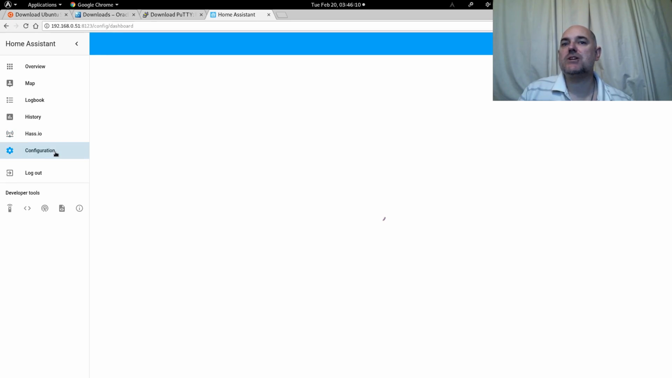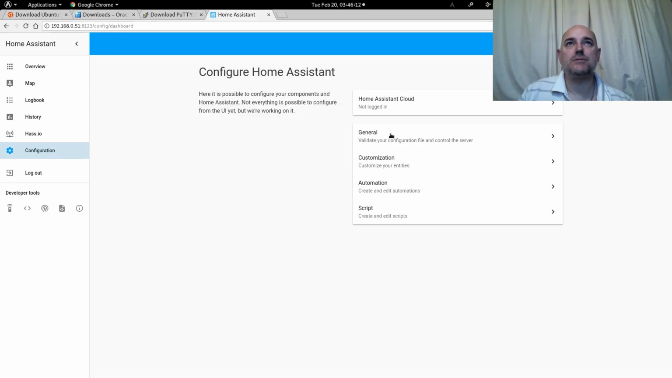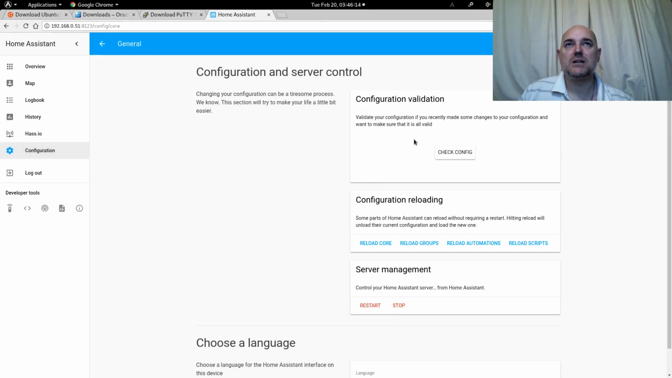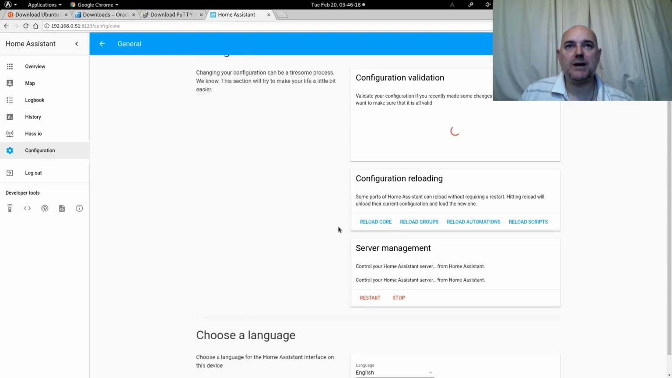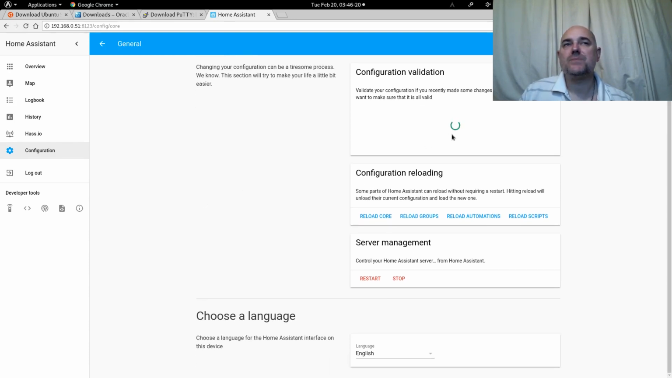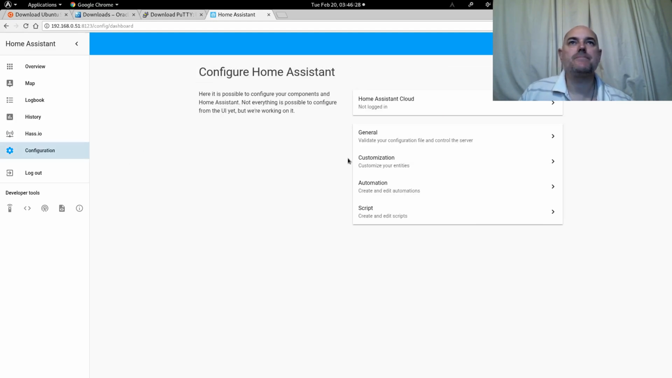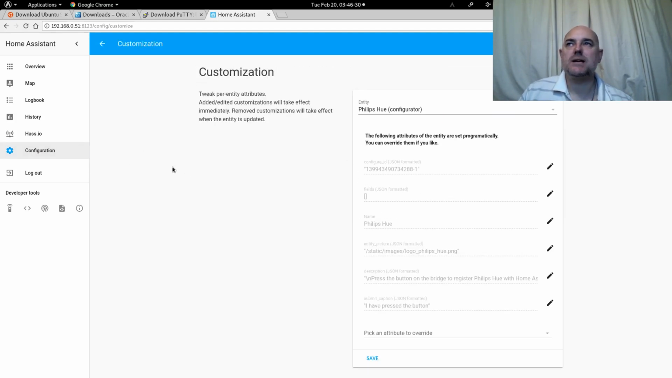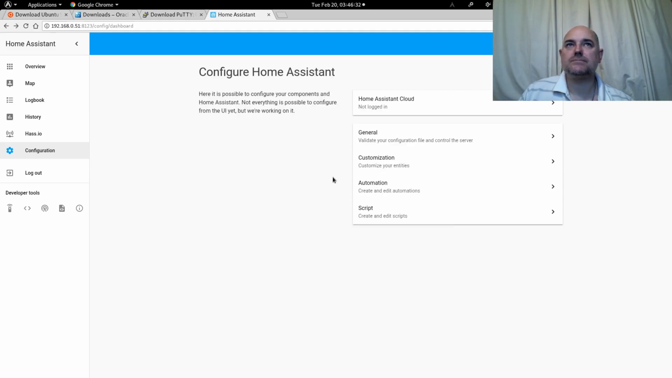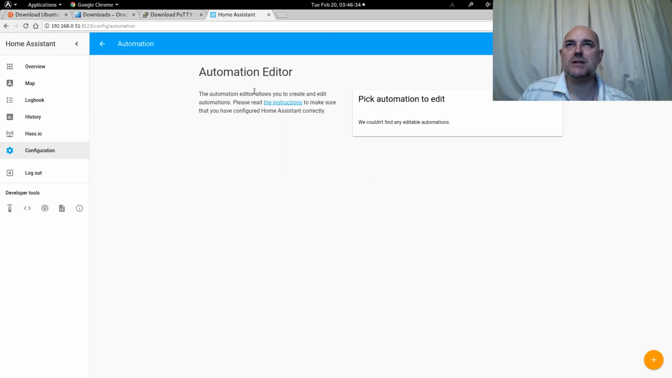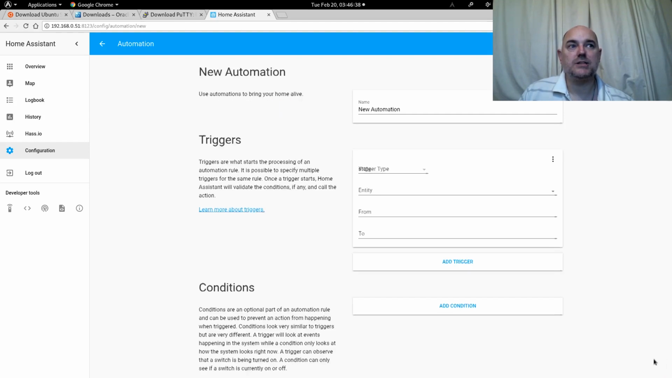Okay, configuration, you can edit several of your configuration files just from here. You can check your configuration, reload parts of it. This should come up as a valid configuration. Yeah, configuration valid, even better. You can customize your entries. This is another recent addition, but a good addition.